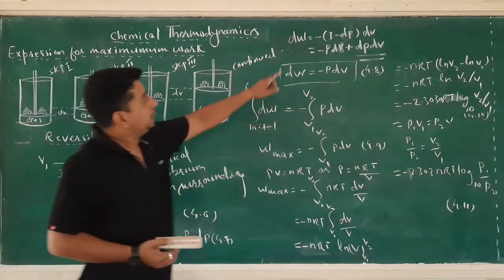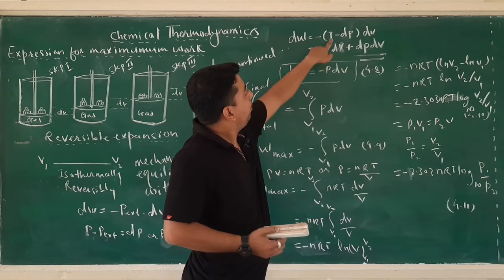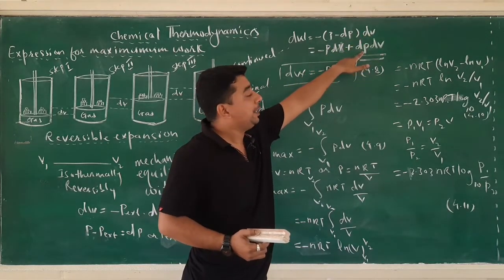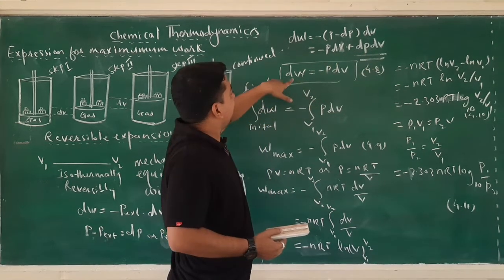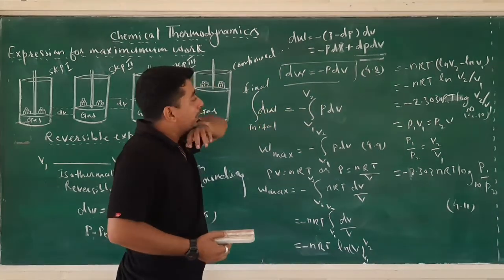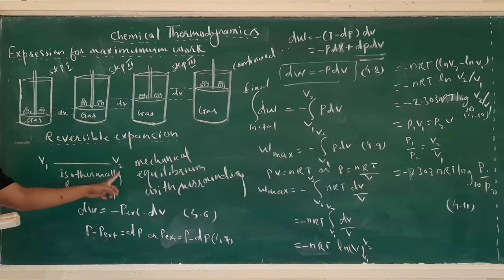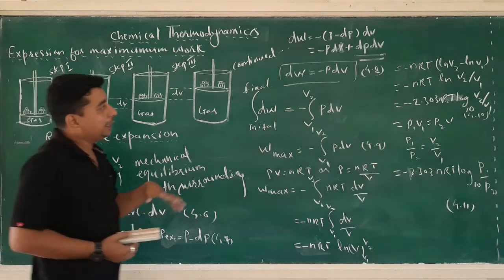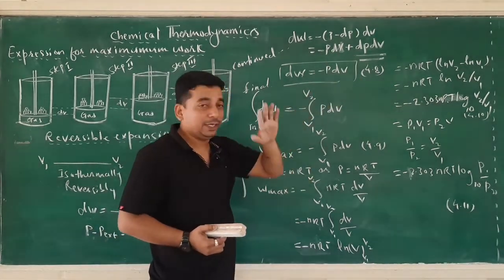Now we are getting the equation dW is equal to minus (P minus dP) into dV, that will be equal to minus P dV plus dP into dV. Now neglecting this dP into dV, this value is very small. So by neglecting dP into dV, we will write the equation dW is equal to minus P dV. This is the equation number 4.8. Now we are saying that we are obtaining the expansion from volume V1 to V2 by a small number of steps. Therefore, we can get the total amount of work done or maximum work by integrating equation number 4.8 between the limits of initial and final state.